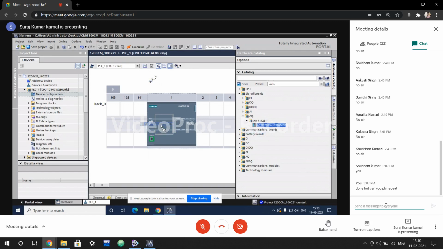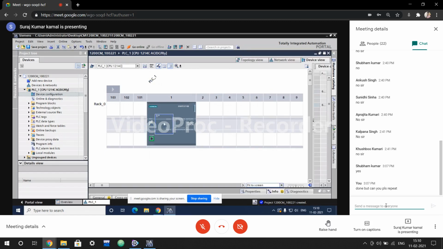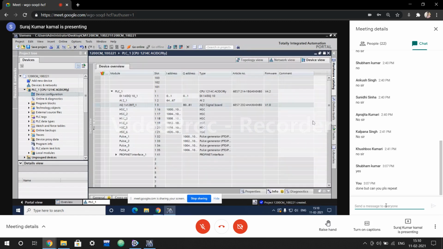Now it has been added here, you can check here. Previously, it was not there. Right now, it has. Now it has the address 80 and 81. That means this is a single output 16-bit address. The address is QW80. This is the address of this thing.